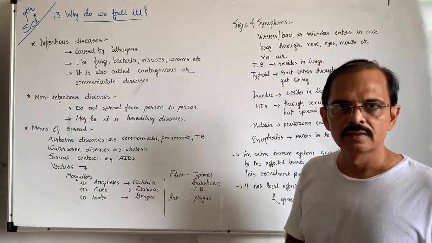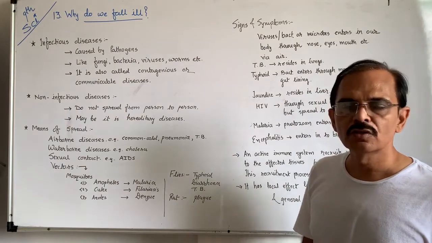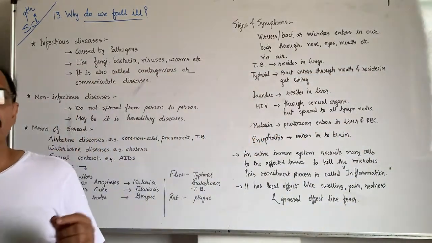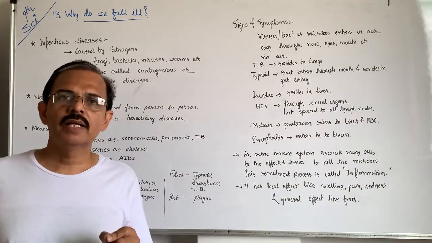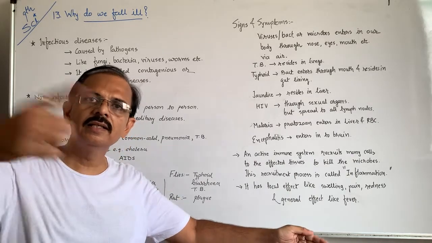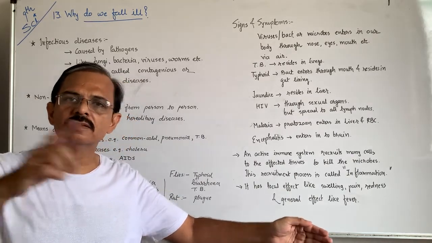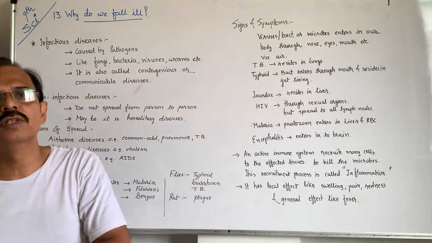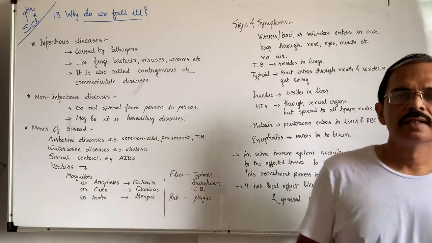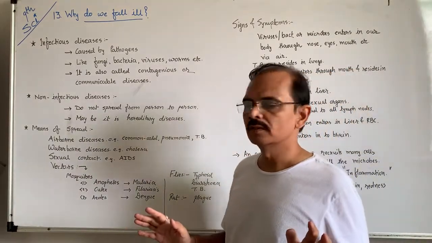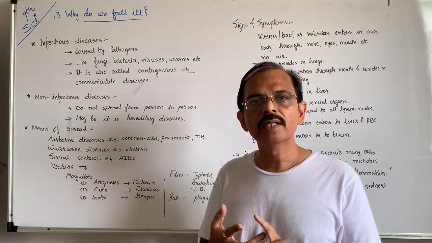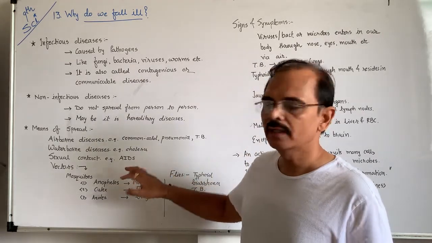Sexual contact. Because of sexual contact, some diseases may spread. Here you have to keep in mind that only if the person is suffering from the disease can it transfer from an unhealthy person to a healthy one. If both persons are healthy, then there is no transfer of disease. So through sexual contact, like gonorrhea, syphilis, and mainly AIDS. So I have written here only AIDS.